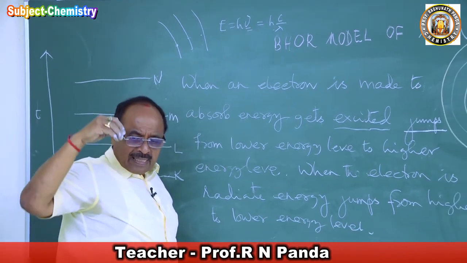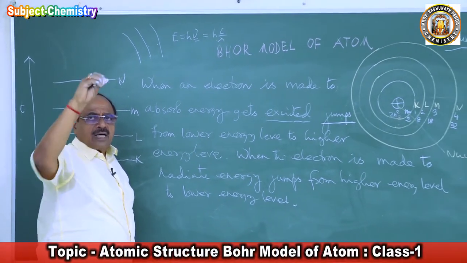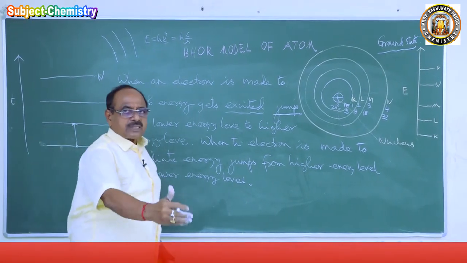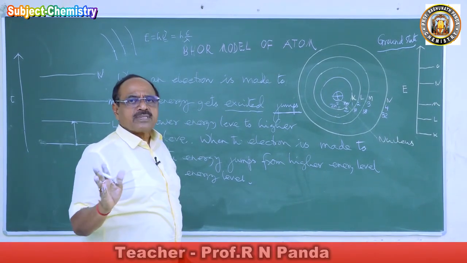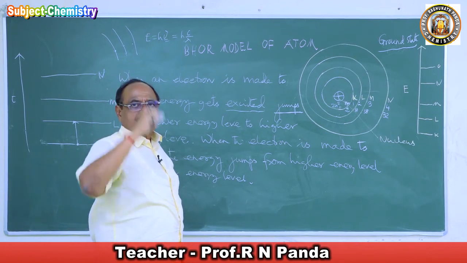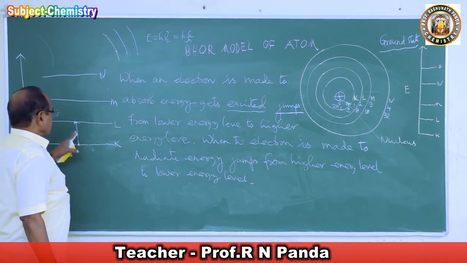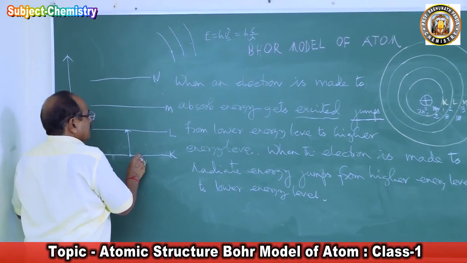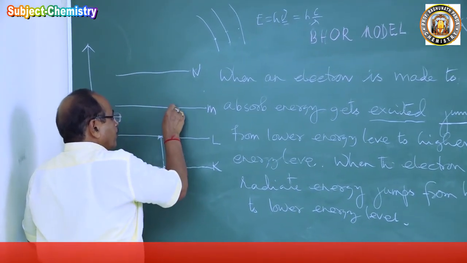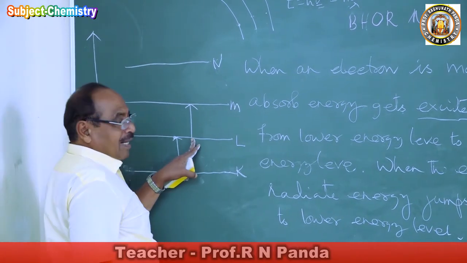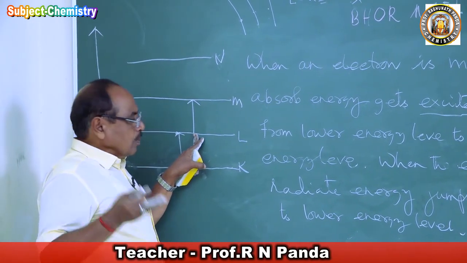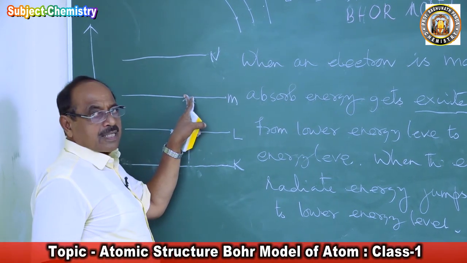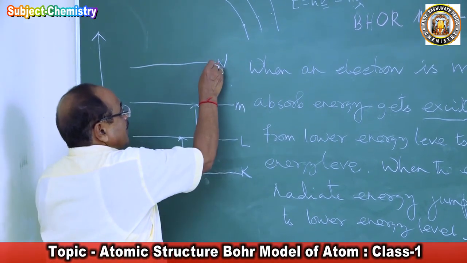So when an electron jumps from one orbit to the other orbit, it is not walking, not running. If running, it would put steps in between. There is no in-between step. From one shell to the other shell, the electron goes. Suppose you apply more energy, and this electron will go straight to M. It will not stay at L. If you give the energy equal to the energy of the M shell, it will jump from the K shell directly to the M shell.